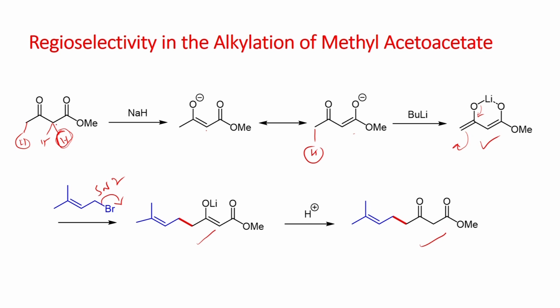So, if you want to do alkylation at this carbon, as is shown here, you first have to react with sodium hydride and form this enolate. Once you form this, when you add another equivalent of base, n-butyllithium, you can generate the lithium enolate, which can undergo substitution with this allyl bromide to give this ester derivative.